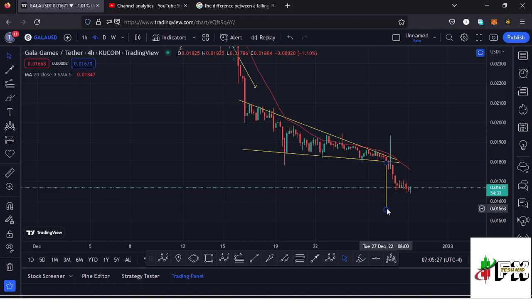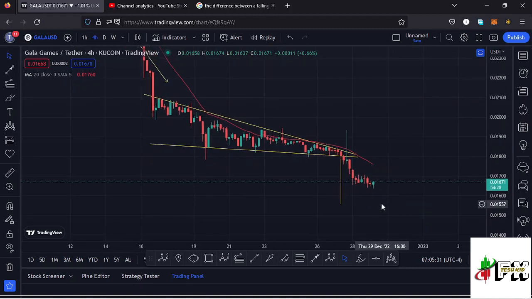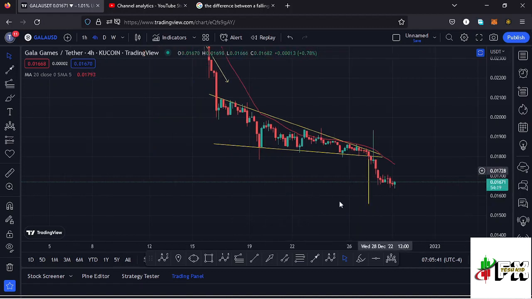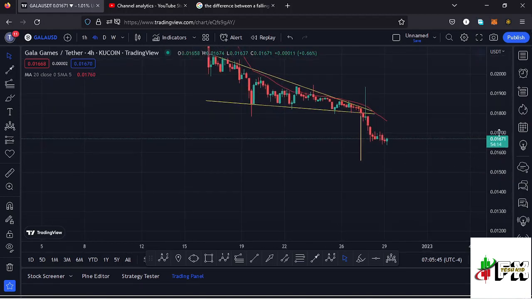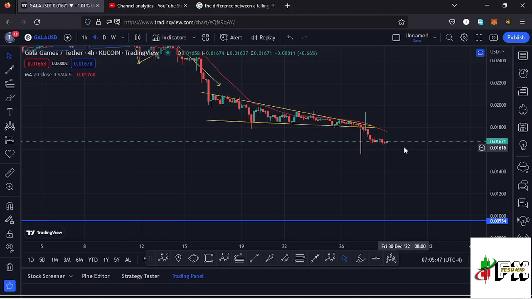which is a target area that we have not fully maximized. And there are still chances that we might fully maximize this target area by going back to around the $0.0161 mark, and that is still a possibility here on the Gala Games chart. We might fully maximize that target area because on the lower side we don't have much of support for us to have a nice bounce to the upside, because our next significant key area of support is at around the $0.00954 mark. That is the most important key area of support that I'm watching here on the Gala Games chart.